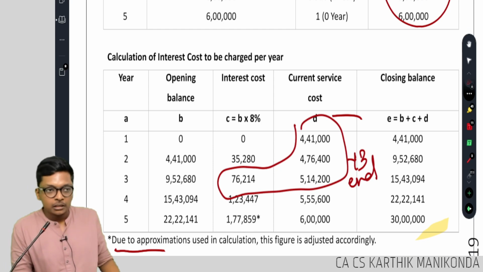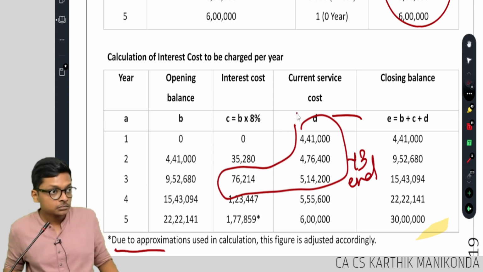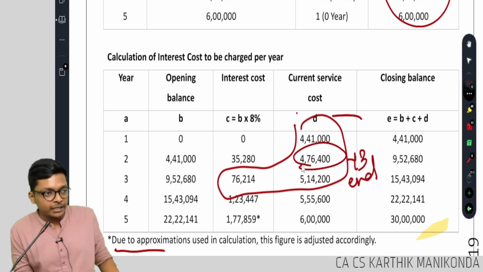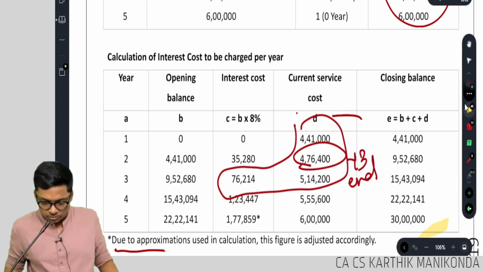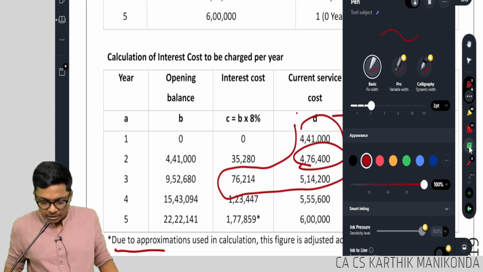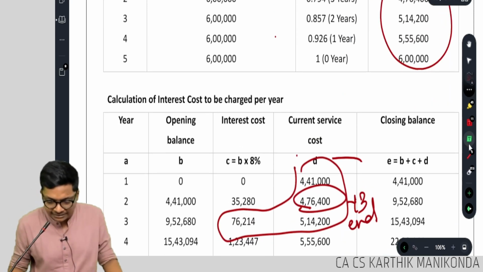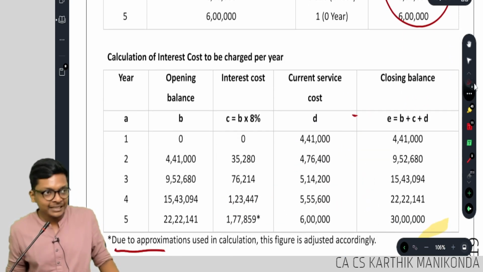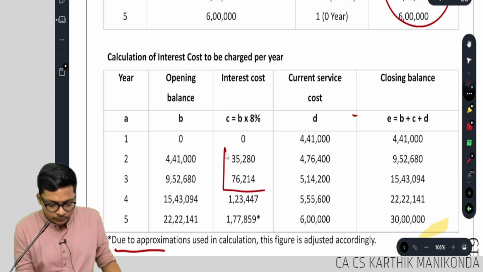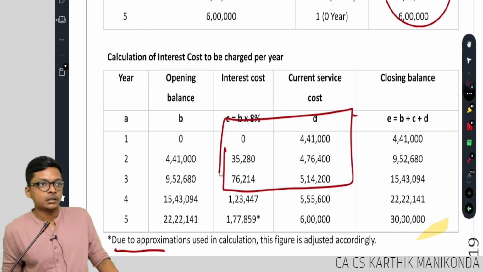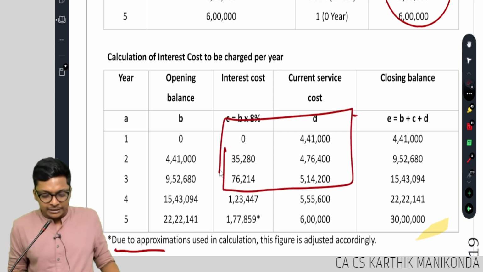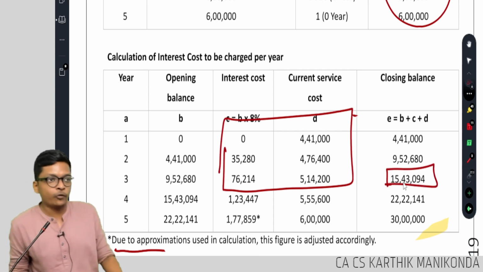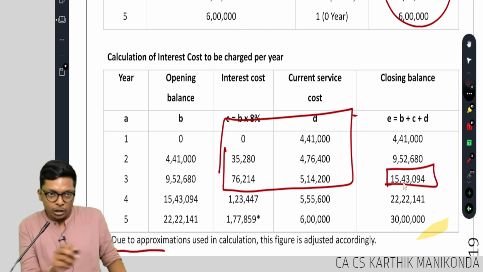Correct? Second year is already included here, no? We have to add interest of the second year also. That means it's the total interest I have to consider till now. So basically if I add all of this, then you will get 15 lakh 43,094, correct?